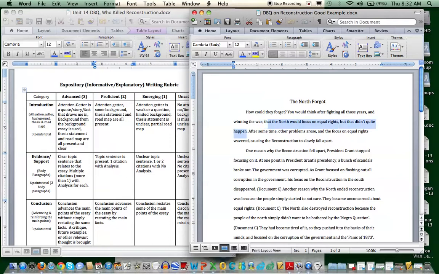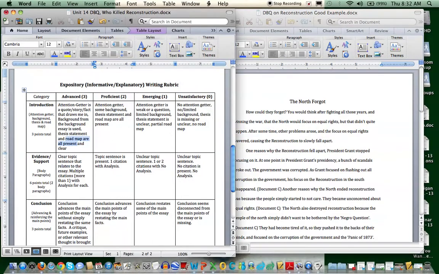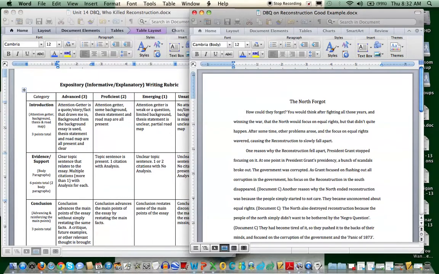That basically, in a roundabout way, is saying that it's the North's fault. Again, it's not explicit, but the person does mention it. After some time, other problems arose, and the focus, and here's where they use their roadmap. Here's where they're telling me where they're going with their paper. The focus on equal rights wavered, so we know that there's not going to be a big concern about equal rights. Other problems arose. Again, this could have been a little more specific, and then causing the Reconstruction to slowly fall apart. So basically telling me that this wasn't something that happened all at one time.